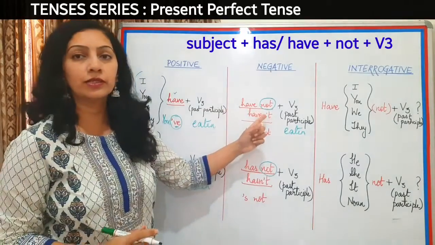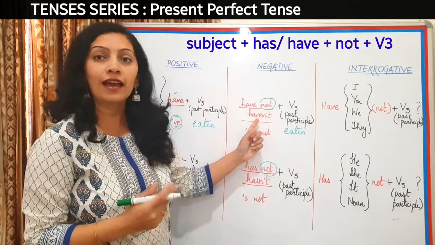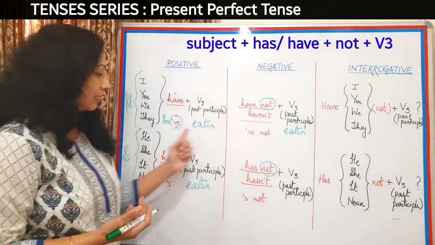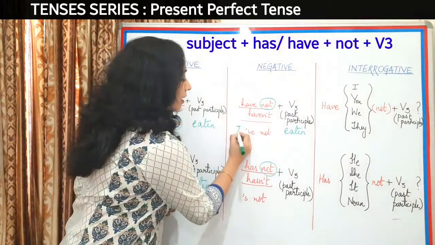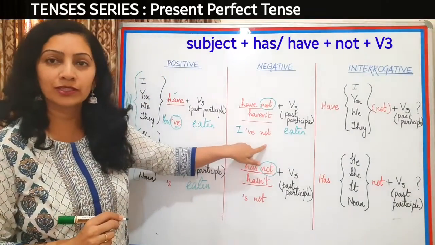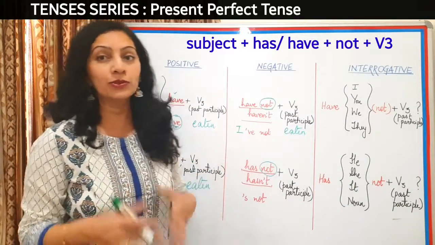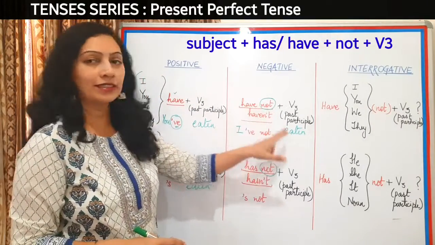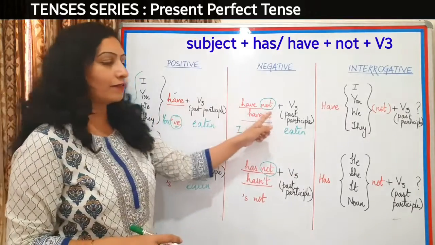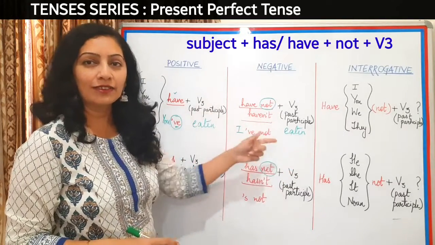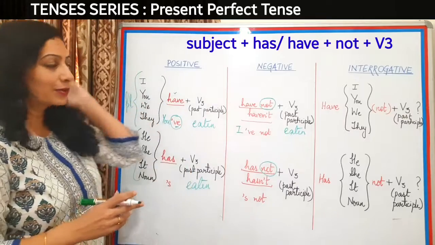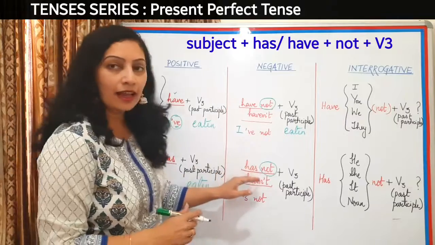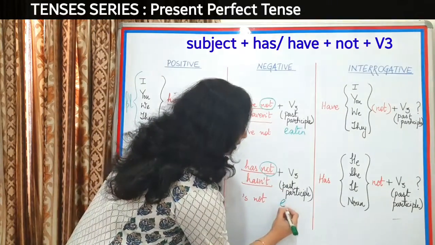Now have not can also be written in the contracted form as haven't, and it can also be written like this, the way I told you just now. So it can be I've not. So there are 3 ways of making it. You can choose whatever suits you. Okay, so next, you haven't eaten. We have not eaten. They haven't eaten. Okay, now let's go to the next category of singular subjects, and we can make sentences like he has not eaten.